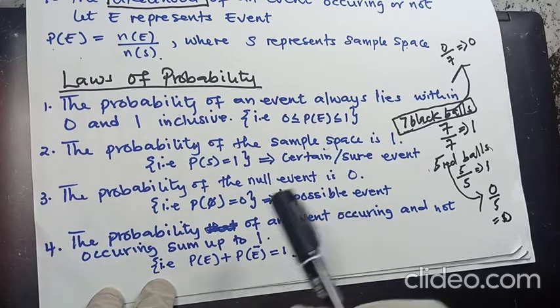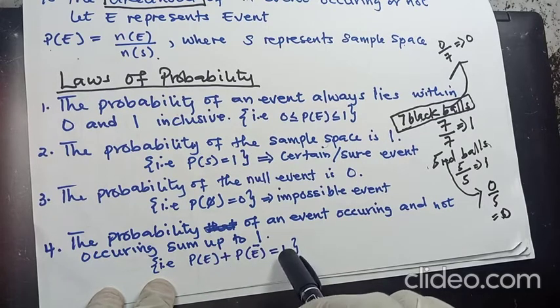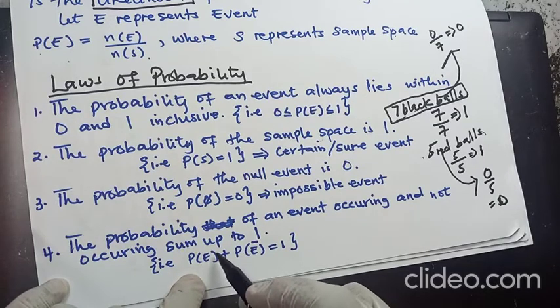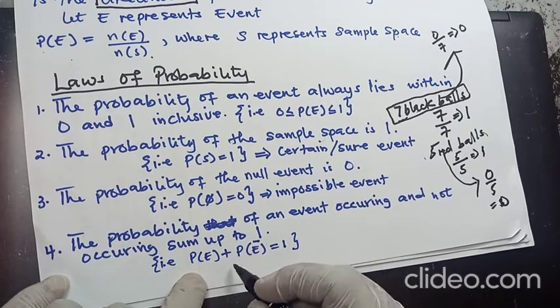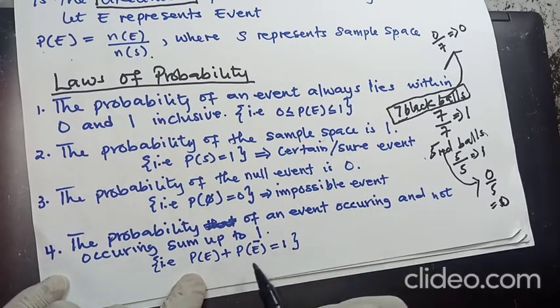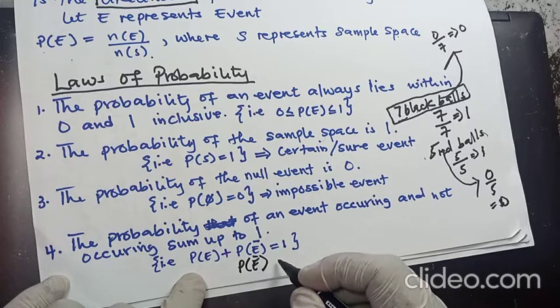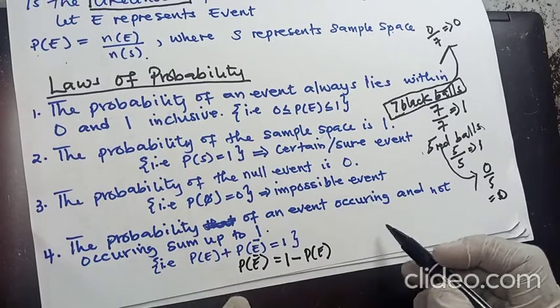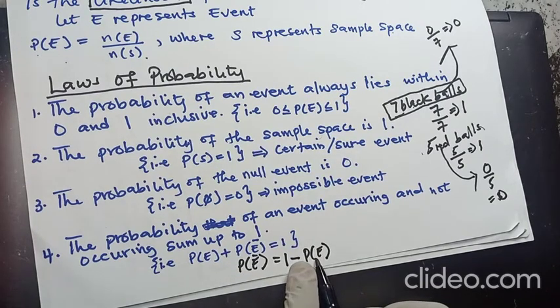So you can see that we have 2 outcomes. So if you add the probabilities of these 2 outcomes, the answer must be 1. That's the idea. So in this case, if we know the probability that an event will occur, and we want to find the probability that an event will not occur, we can make this one the subject, send this one to the other side. So this will be P(E not) equals 1 minus P(E). So if you want to find the failure side, or the probability that an event will not occur, it means 1 minus the probability that the event will occur.